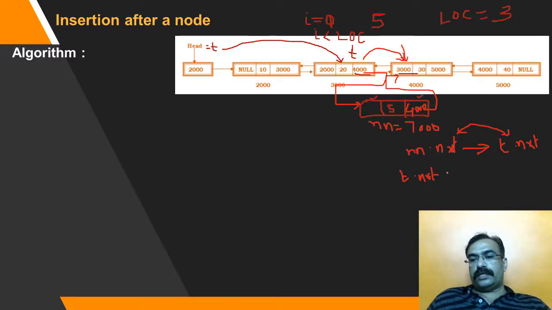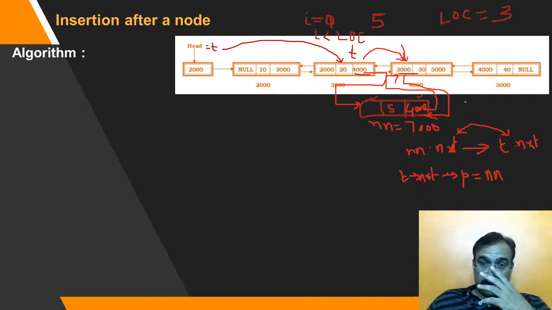So t dot next dot previous: t dot next is this and its previous is this. That will become new node. So this link will be established. Okay. So the third link, second link also got established.